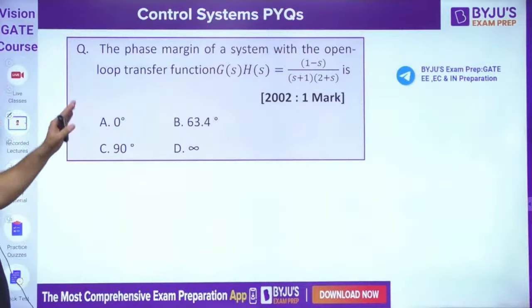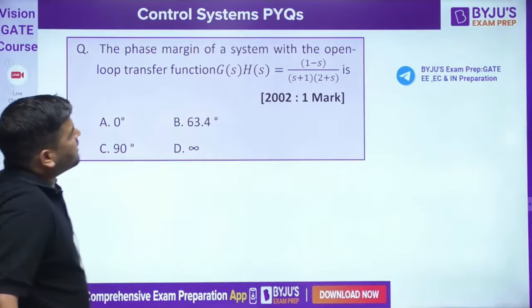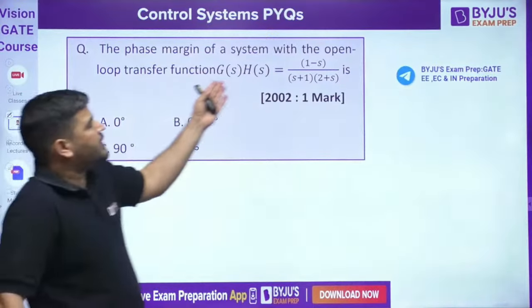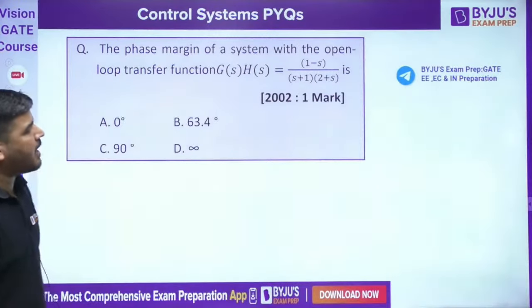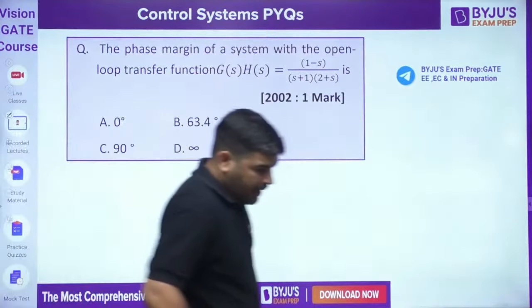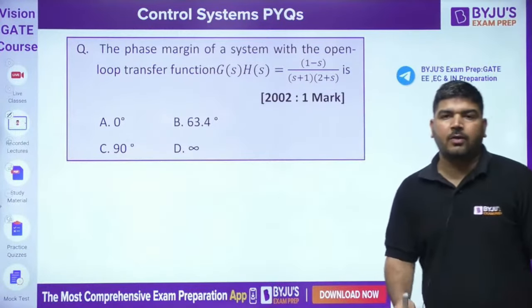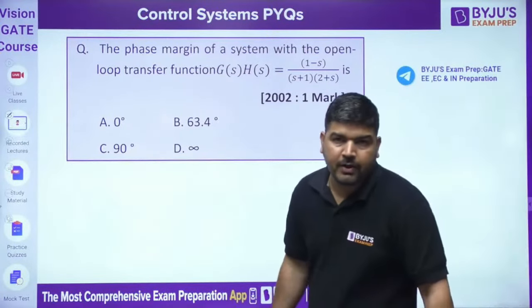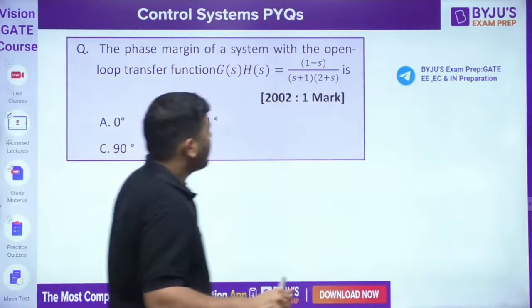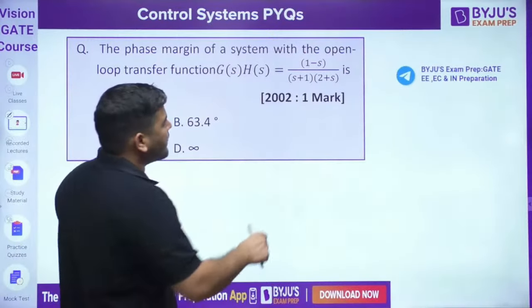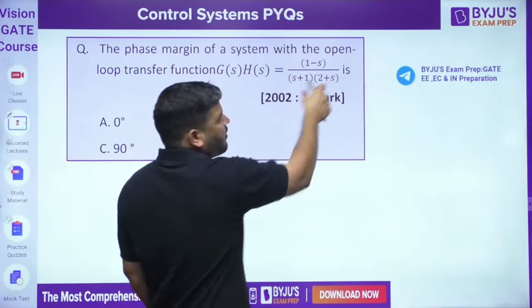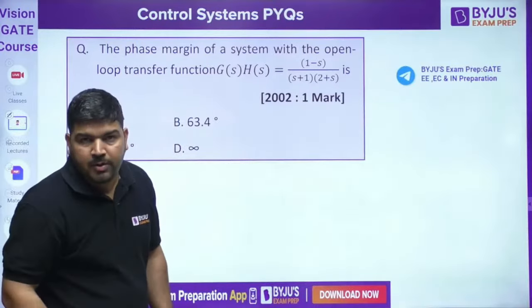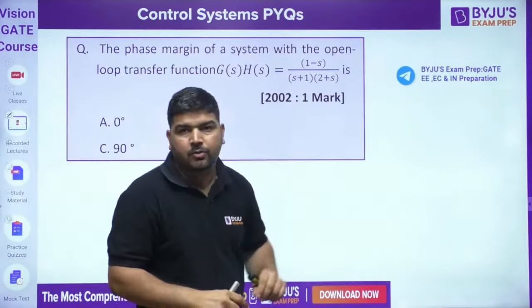The next question on your screen is this. The phase margin of the system with the open loop. So for this system, I need to calculate the phase margin. How to calculate phase margin? To calculate the phase margin, first you need to calculate the gain crossover frequency. So what is the gain crossover frequency? To calculate the gain crossover, I need to put s equal to j omega, and the magnitude has to be 1. At what frequency will the magnitude become 1?